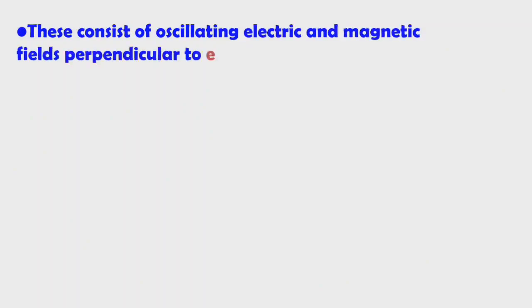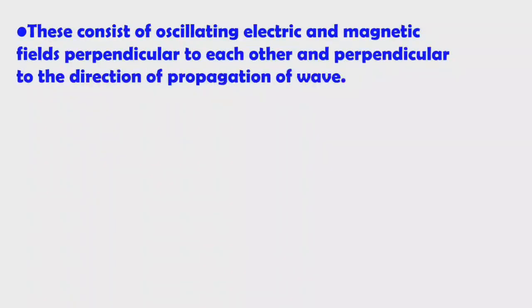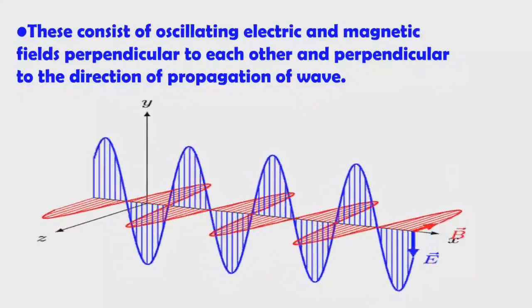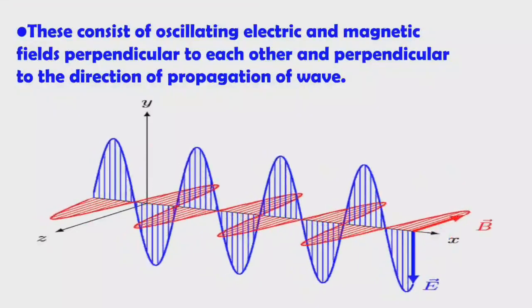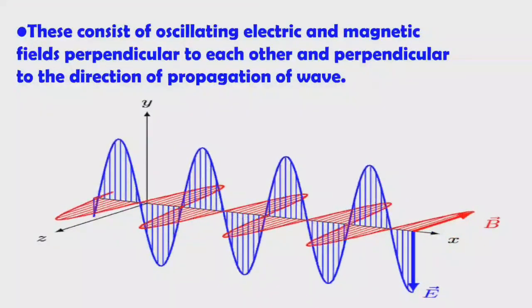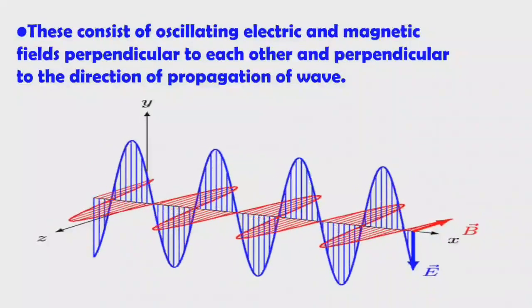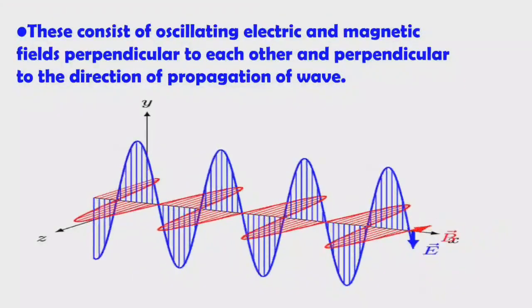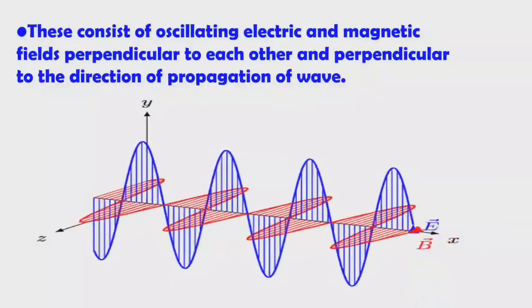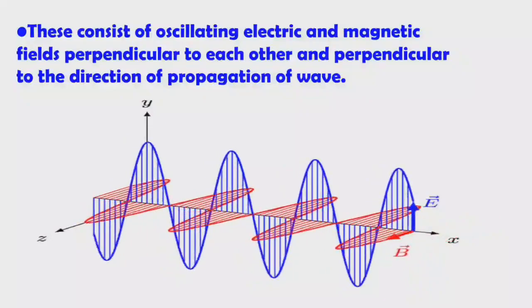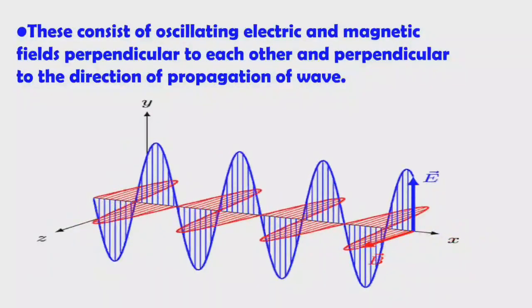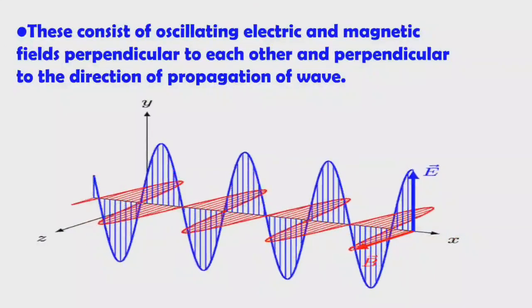These consist of oscillating electric and magnetic fields perpendicular to each other and perpendicular to the direction of propagation of the wave. Here we can see E represents the electric field and B represents the magnetic field. The direction of propagation of the wave is along the x-axis and their oscillation is perpendicular to the x-axis.